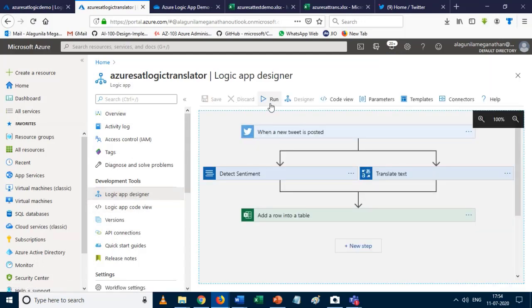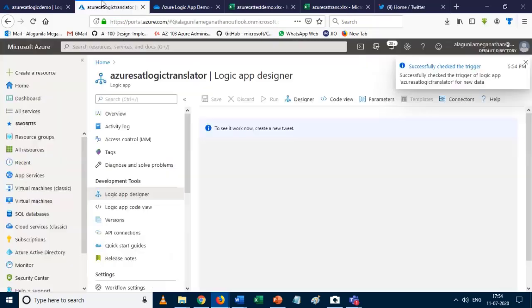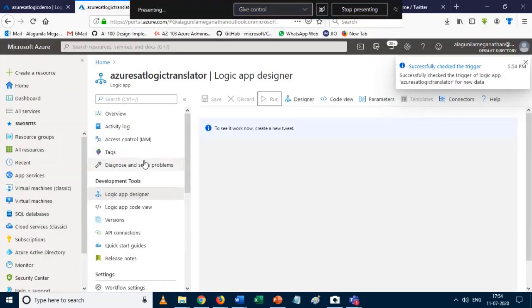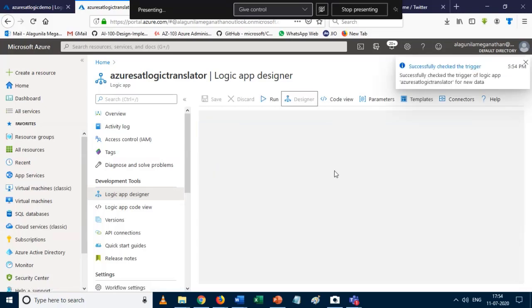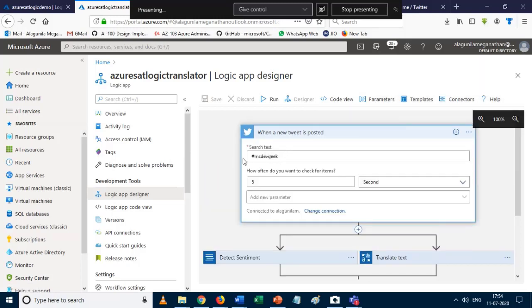Let's check if I post something. I think I use the same hashtag or not. Let me check. So it all depends upon the hashtag given. Yes, it's MSDevGeeks. Okay, so I just run here.